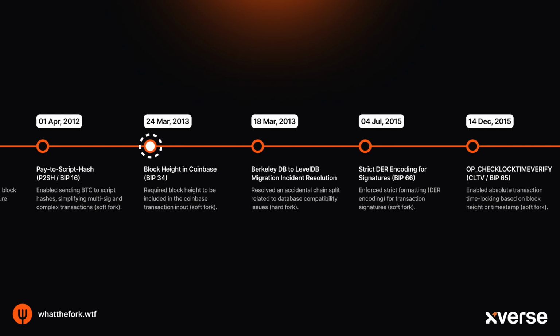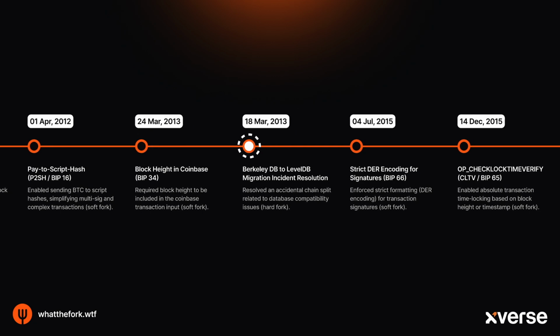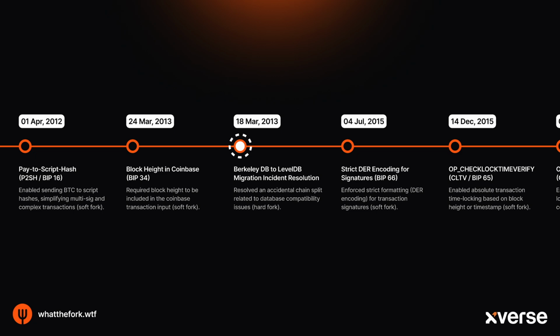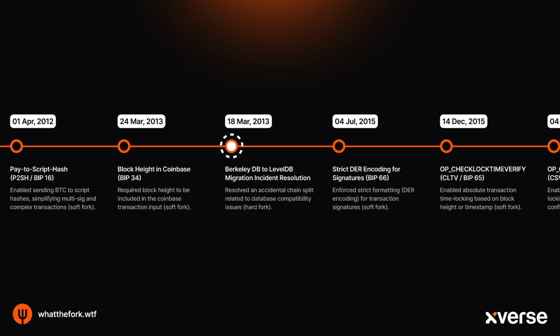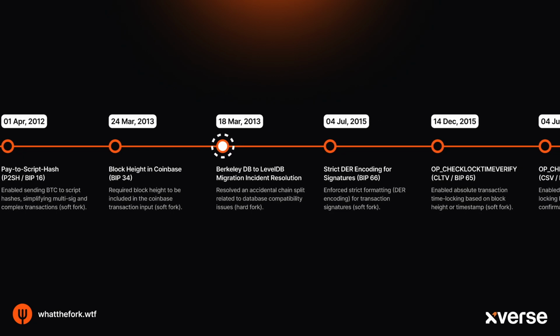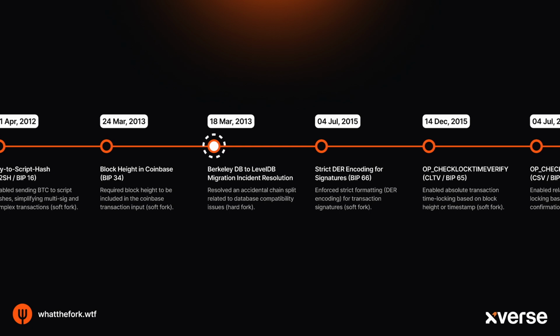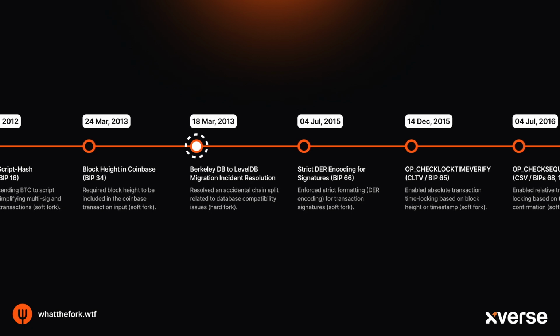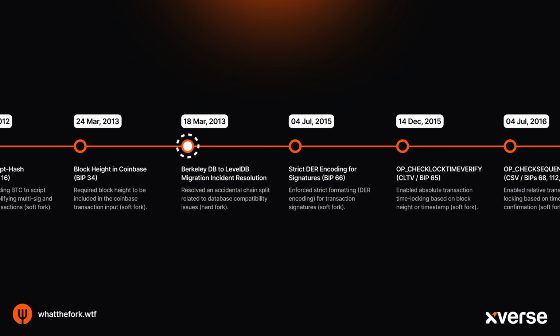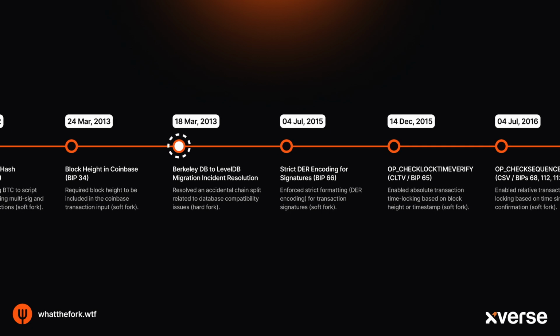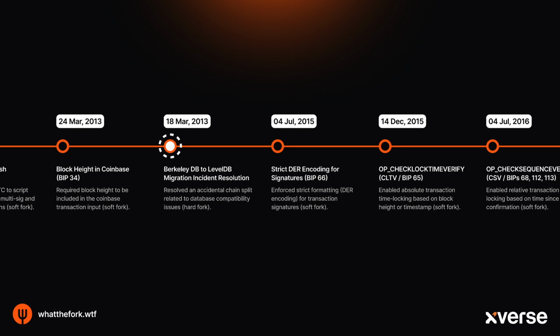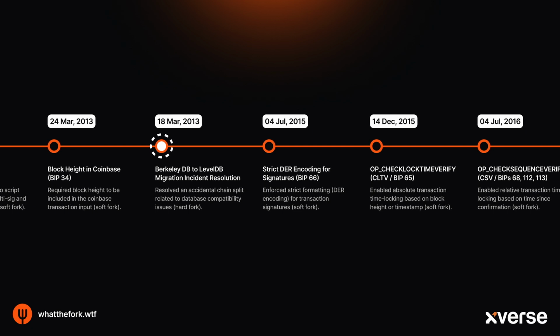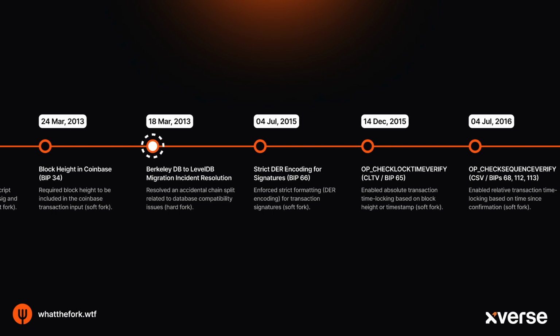March 2013 was a stressful time for Bitcoin, with an upgrade to the software's underlying database that caused unexpected conflicts. Different parts of the network running old and new software started building two separate versions of the blockchain history. For several hours, the chain was split. This wasn't planned, it was a serious bug. It took urgent communication between miners and developers worldwide to agree on which chain history was correct and abandon the other one. It showed the community could work together to resolve a crisis.